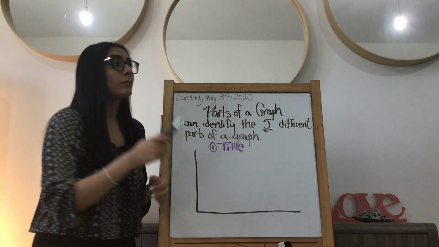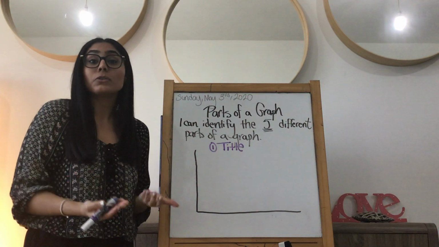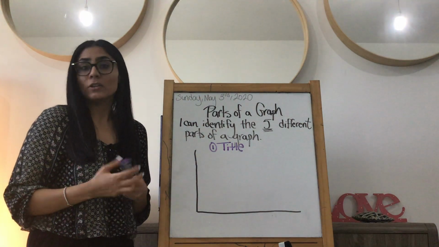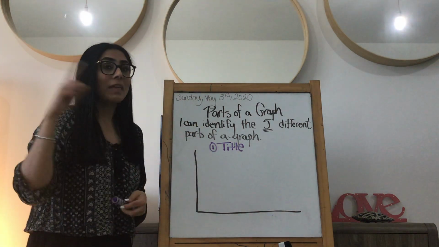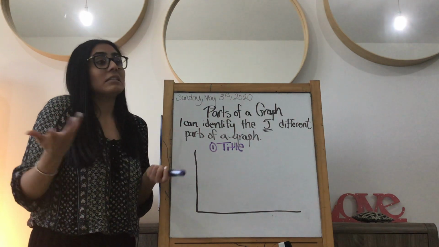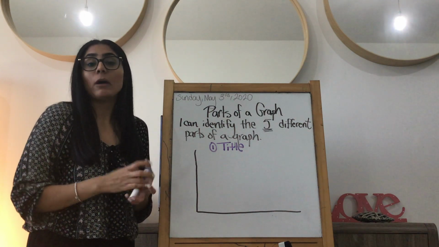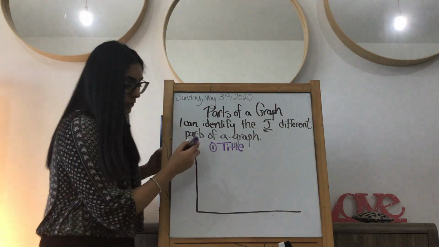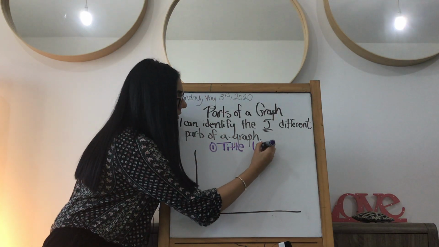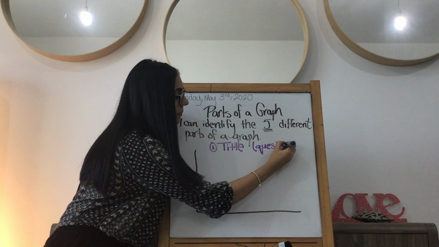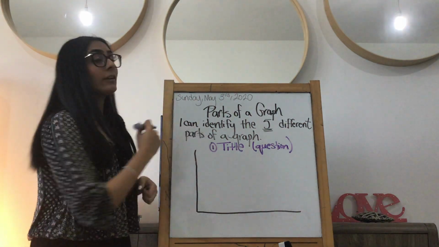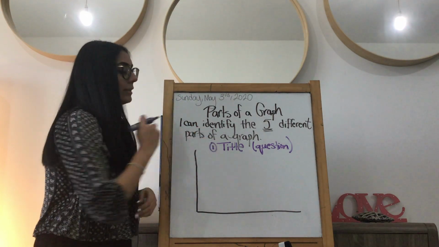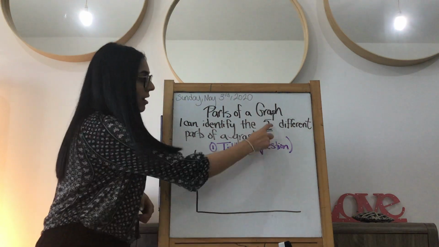So what would be an appropriate title for that survey question? Would I be talking about animals? What is the favorite animal in my house? No, an appropriate title for that survey question would be, what is the favorite fruit in my home? Or what is our favorite fruit? It's always a question, okay? So the title is usually, and I'll put in a bracket, your question. So do you remember how you made up a question? That is your title. So your title is literally the question. As soon as you have a question that you're surveying, that is your title. That's one element. That's one of the 5.